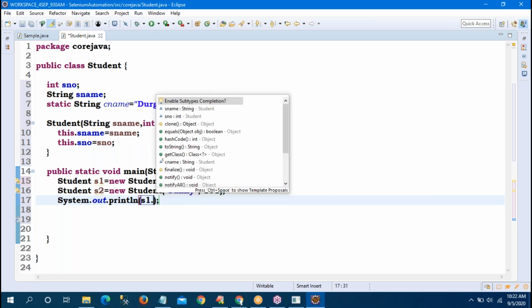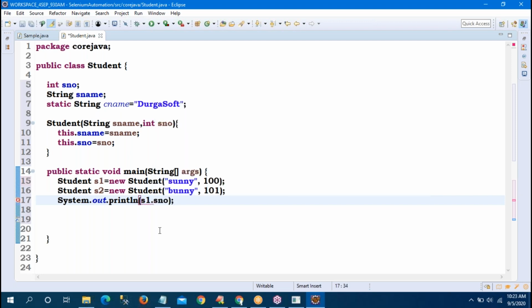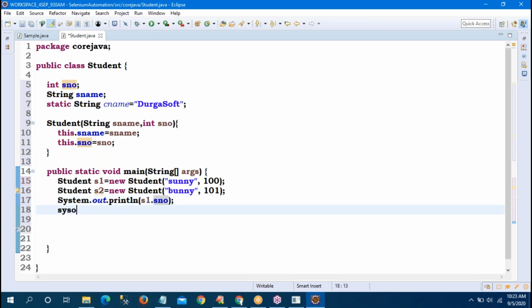When I click on that, the student number, an integer, is available in the Student class. So here you will get the student one details. System.out.println(s1.